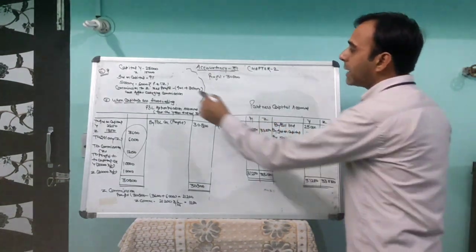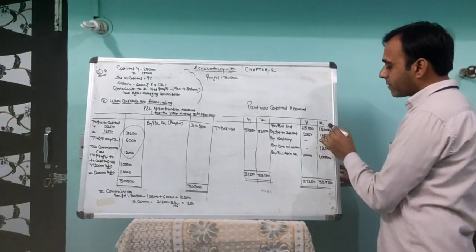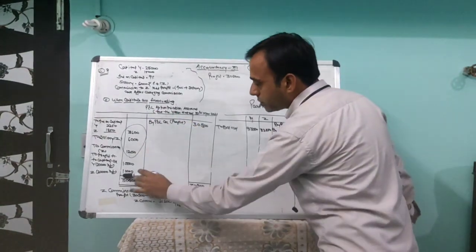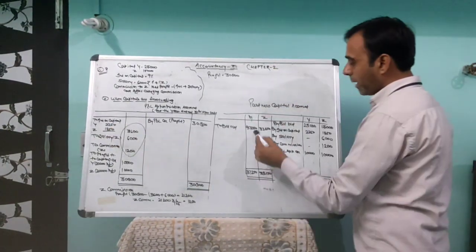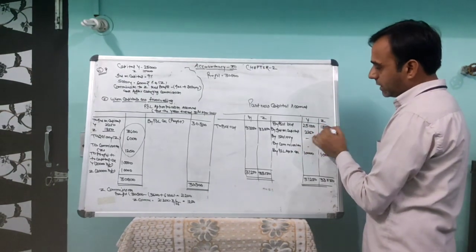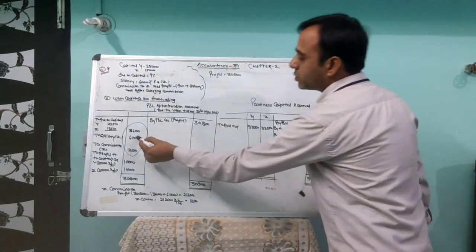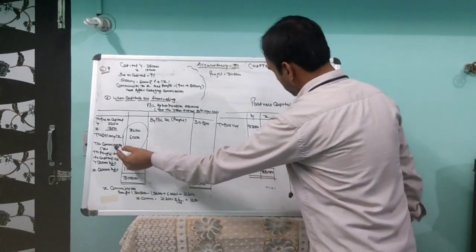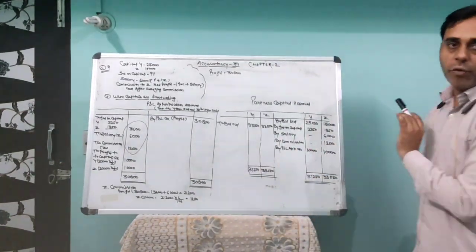First of all, we write down the balance of the capital. By balance b/d 25,000 for Y and 15,000 for Z. After that, whatever we have paid to the partners will come here. First, by interest on capital, the share of Y in the column of Y and Z in the column of Z. After that, you pay salary. By salary, you have given salary to Z, so the amount will go in the column of Z. After that, you have paid commission, 1,200 rupees to Z, which will come over here.